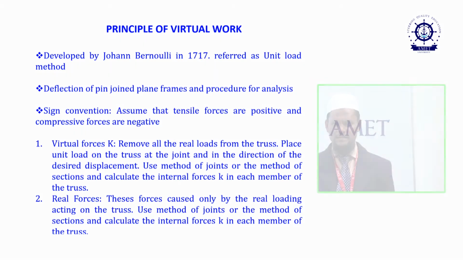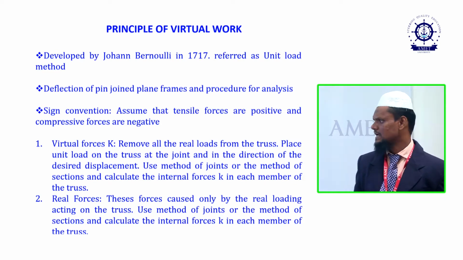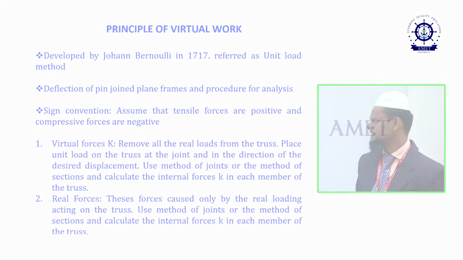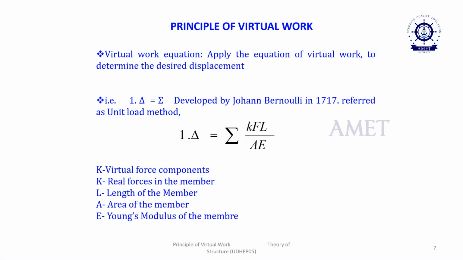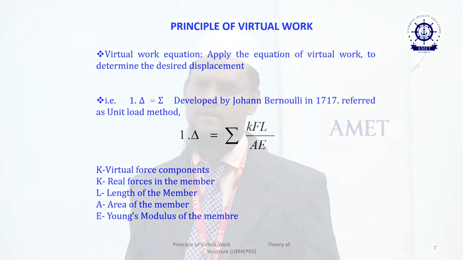If you know the deflections, for example, for one virtual load, this equation shows the virtual work equation to determine the desired displacement at any particular joint. So, we have 1 times delta equals sigma of k F L by A E. Here, k is nothing but the virtual force in each member, and F is the real force in each member, which may be tensile or compressive. L is the length of the member, A is the cross-sectional area of the member, and E is Young's modulus.